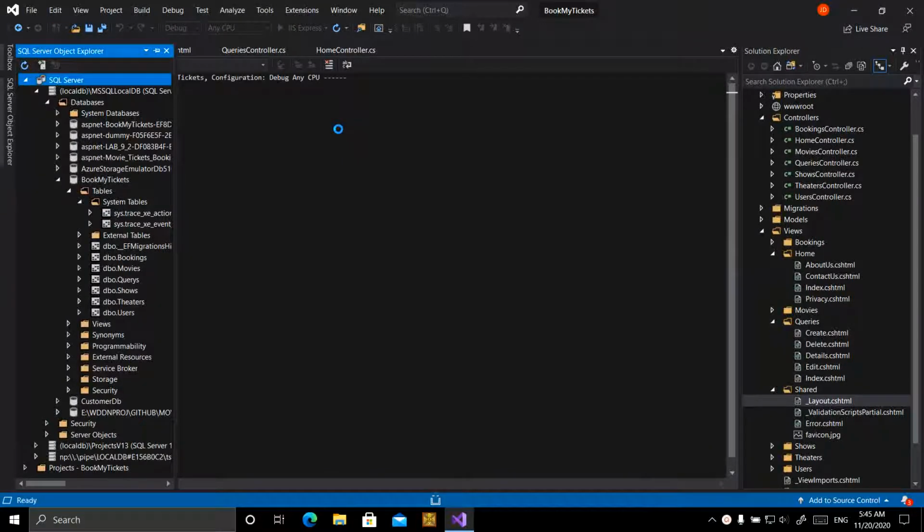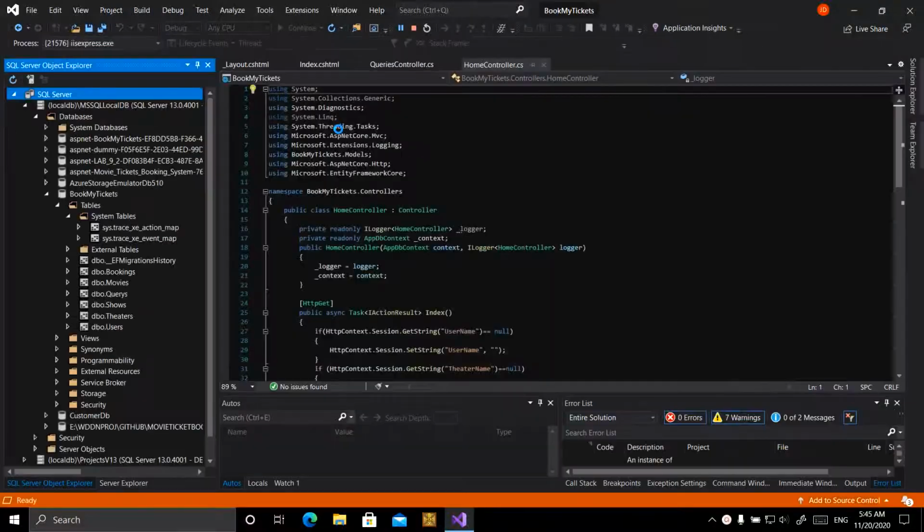For the WDDN's project, my topic is the online movie ticket booking system. I called it Book My Ticket. In this project, there are three types of users. First is the normal user, like a customer. Second is the theater. Third is the administrator, admin.